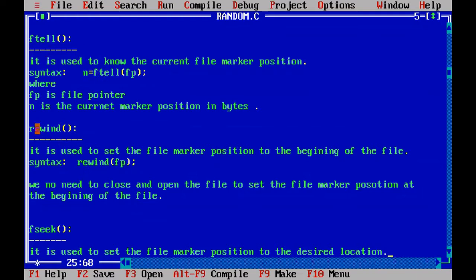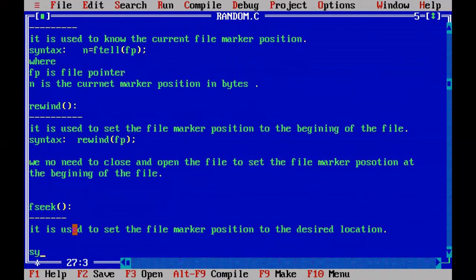And if you use the rewind function, it will set the file marker position to the beginning. But now I don't want to set the file marker at the beginning. I want to set the file marker at the 20th place or 21st place or 30th place. Somewhere I want to go and read in the middle of the file. So how to move the file marker to the desired location? We have to use the fseek function.